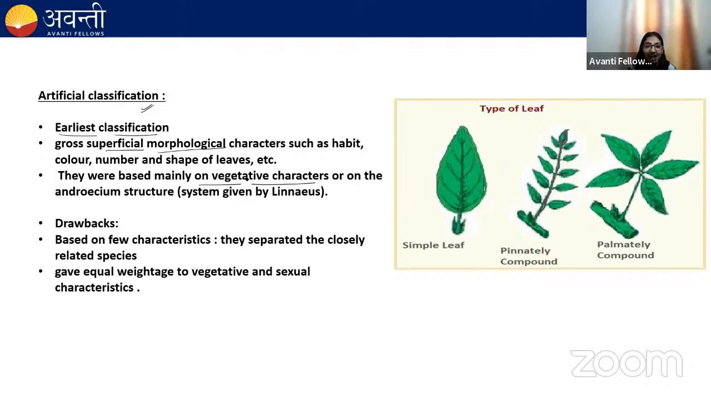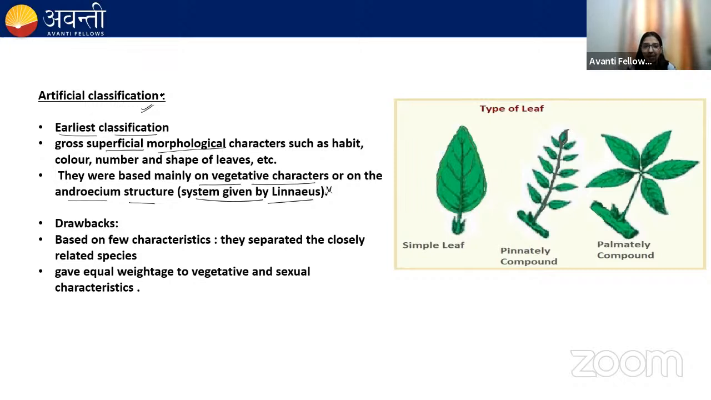And the reproductive characters are the flower, because they contain androecium and the gynoecium, which are the reproductive part of the plants. Linnaeus, he gave more importance to the androecium characters. Remember this. And this artificial classification was followed by Linnaeus and Aristotle.